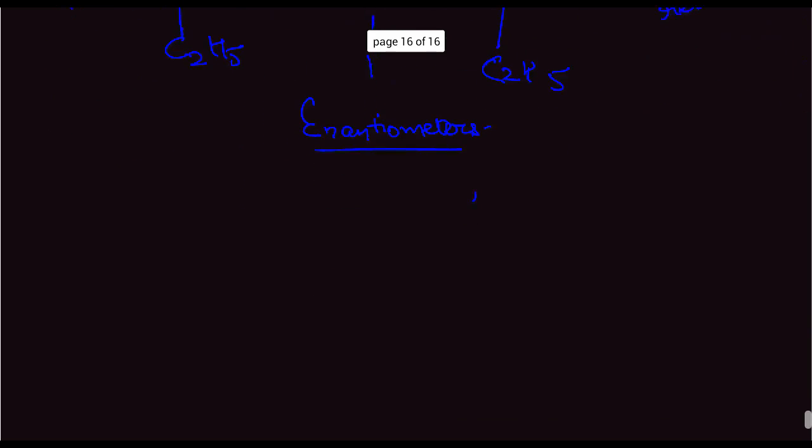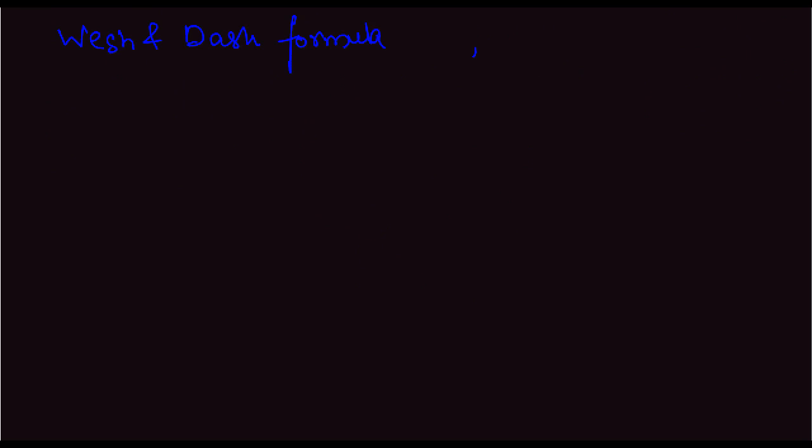What is the wedge and dash formula? It is also a way of representing chiral carbons. So, we have the chiral carbon. This is the parent carbon chain, extending up to here.